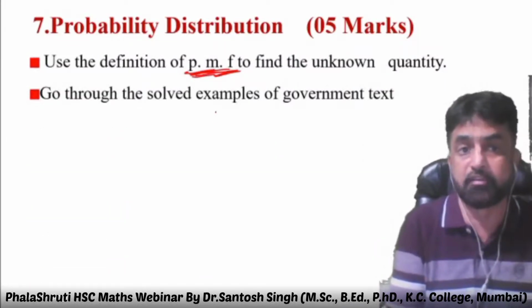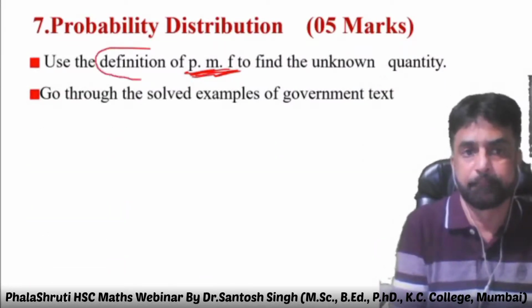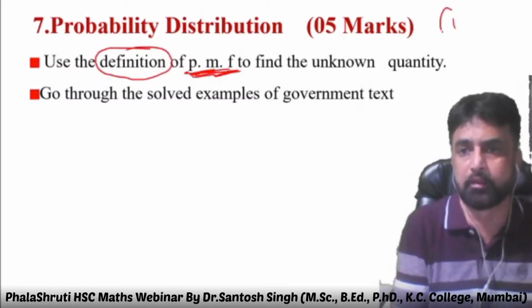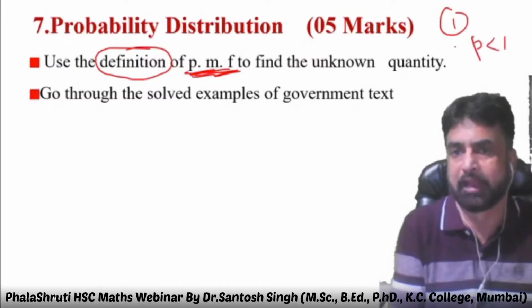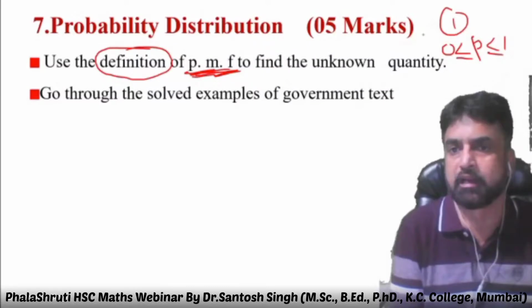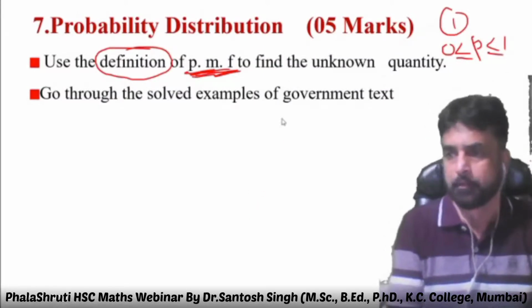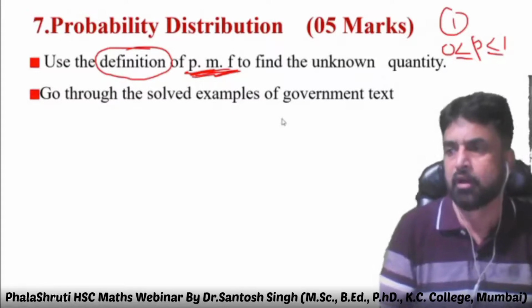What is the definition? The sum of them should be equal to 1 and none of them is negative. All the probabilities lie between 0 and 1, and the total of all the probabilities should be 1. This is the definition. Go through the solved example of the government textbook.